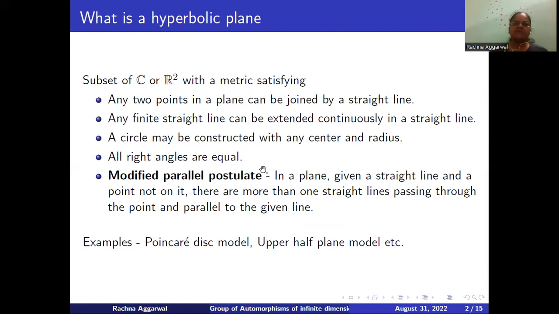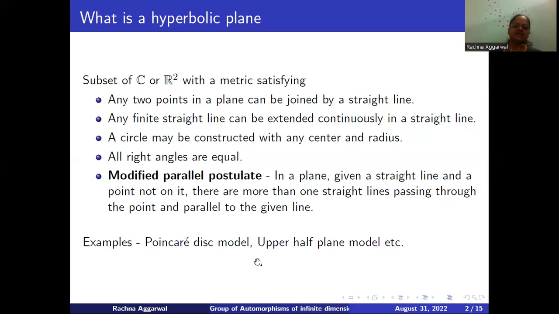Some classical examples of a hyperbolic plane are the Poincare disk model, which is the open unit disk in the complex plane equipped with the Poincare metric, and the upper half plane model, which is the upper half plane in R2. Once we have a system which is different from the Euclidean one, then naturally we would like to develop the geometry on it. One indispensable tool to study hyperbolic geometry is studying its isometries.